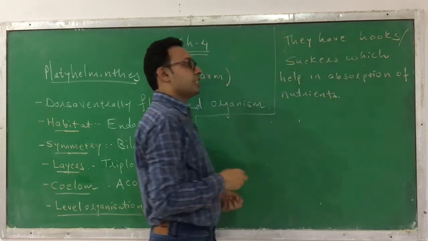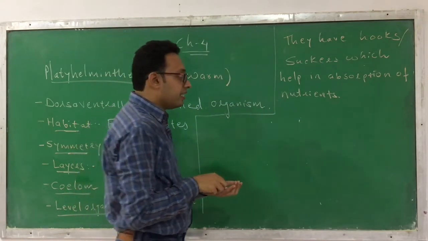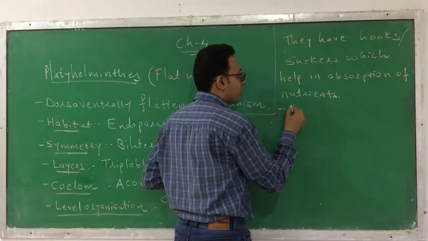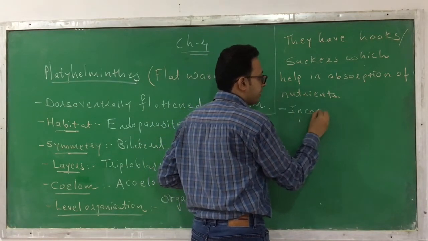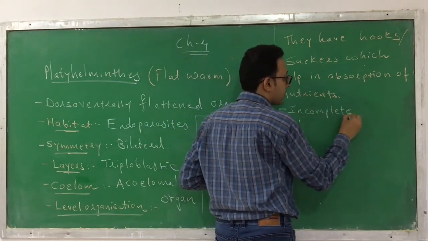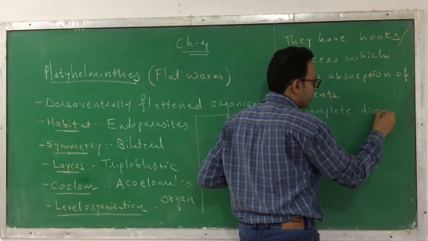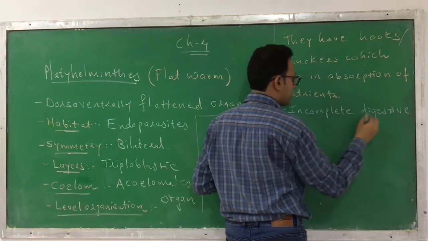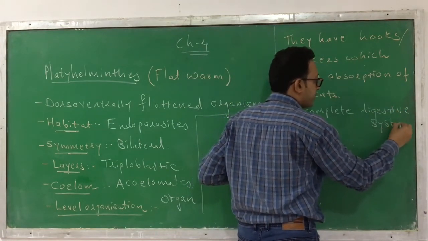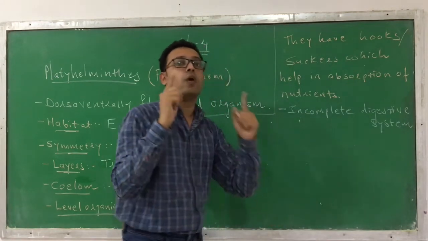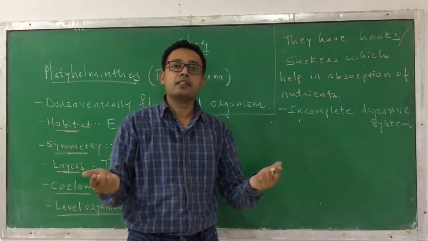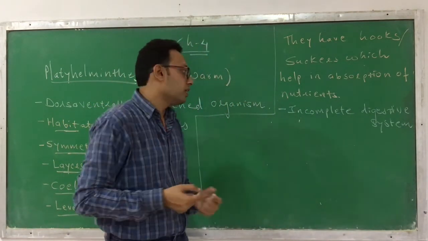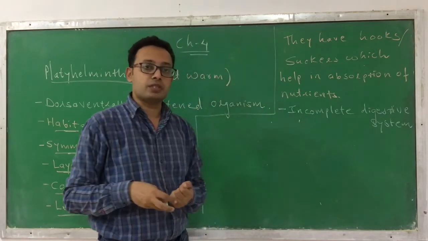This is the characteristic you can find in it. Here in these Platyhelminthes you can find an incomplete digestive system. Which kind of digestive system can you find? Incomplete digestive system. Incomplete digestive system means they have just one opening, mouth or anus, only one opening. So they have an incomplete digestive system.